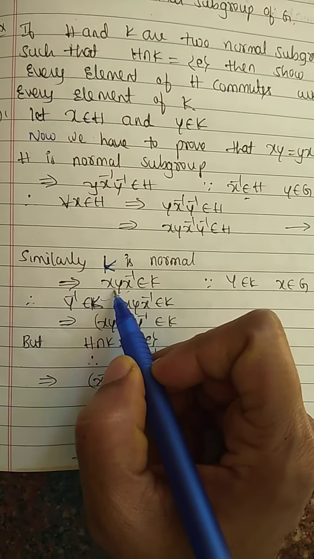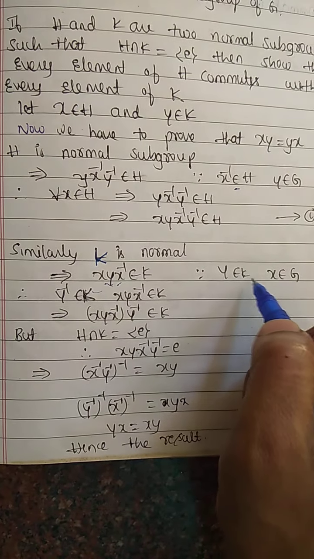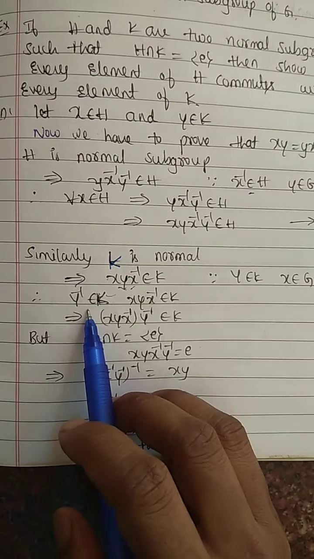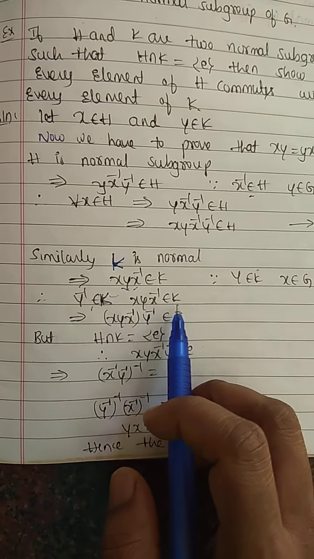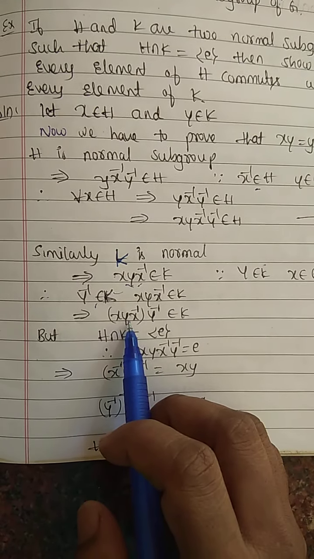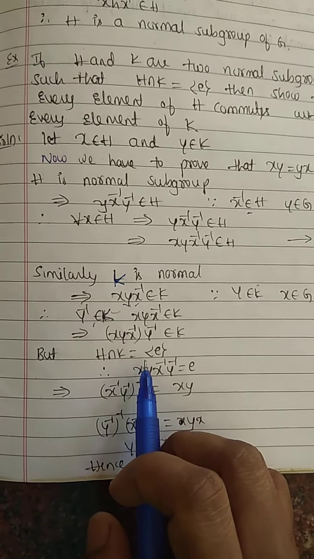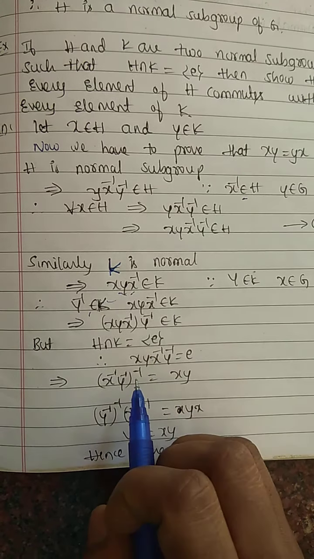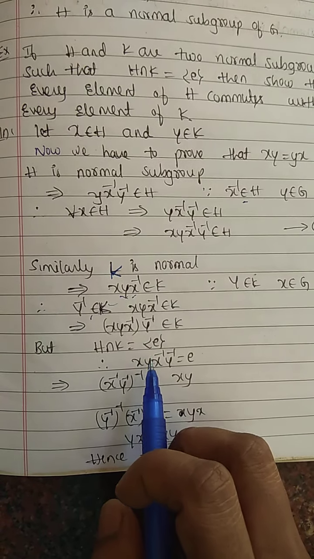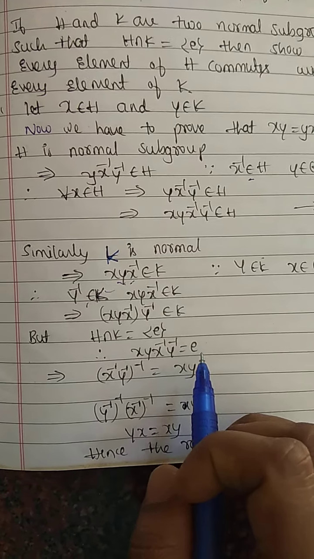Similarly, K is normal. Y belongs to K, x belongs to G. Therefore y^-1 belongs to K, and therefore x^-1 y^-1 belongs to K. But H intersection K equals the identity element e, it is given. Therefore x^-1 y^-1 equals e.